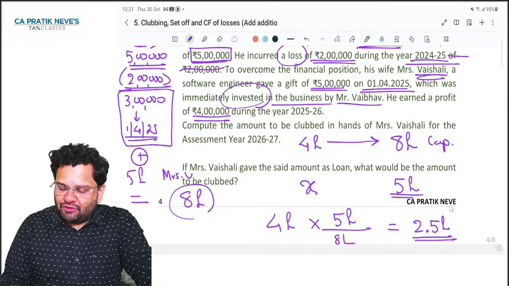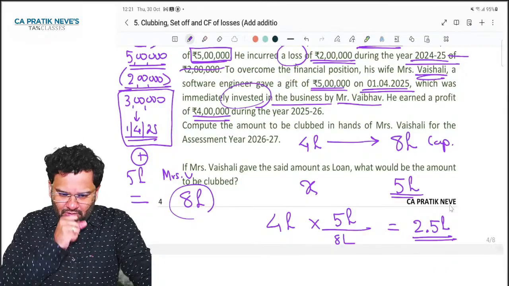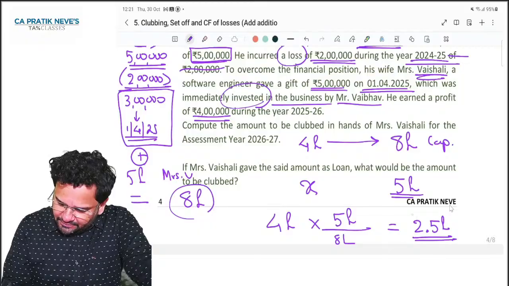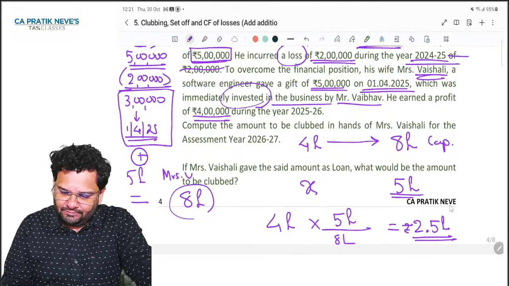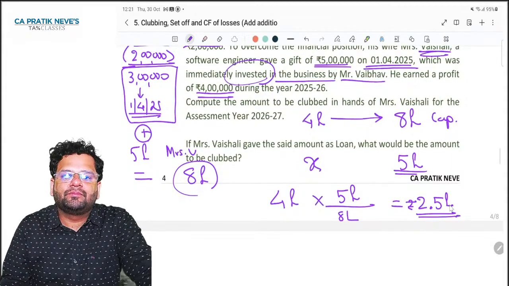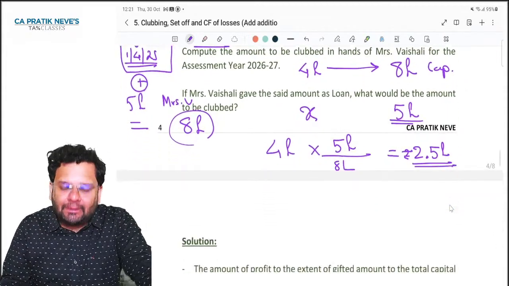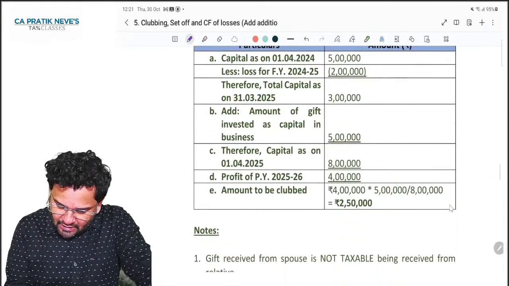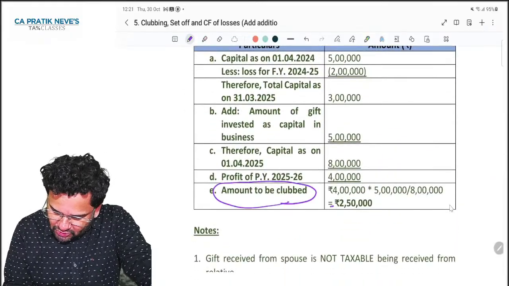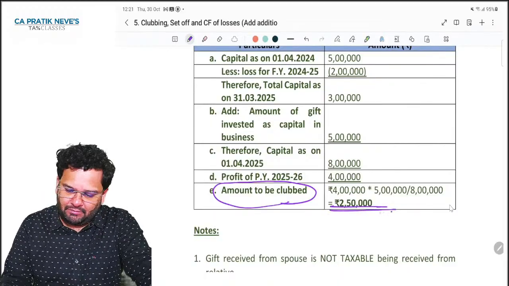So 2.5 lakhs is the amount that will be clubbed in the hands of Vaishali. Check. Amount to be clubbed 2.5 lakhs. Make sense?